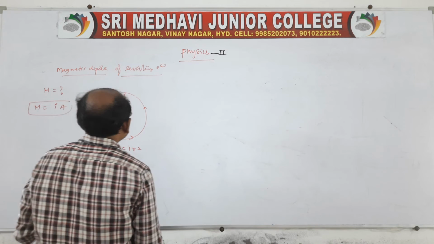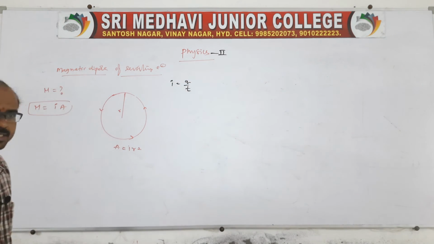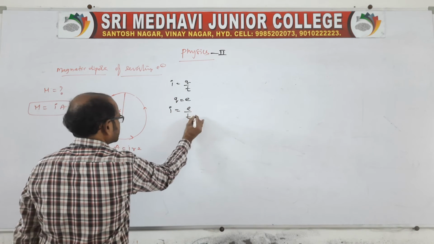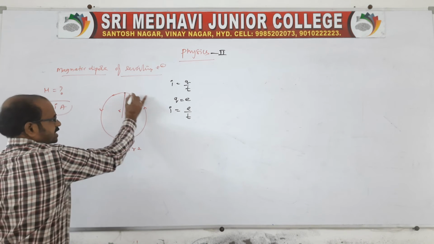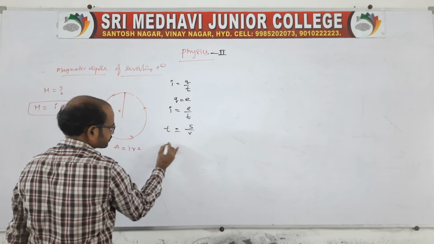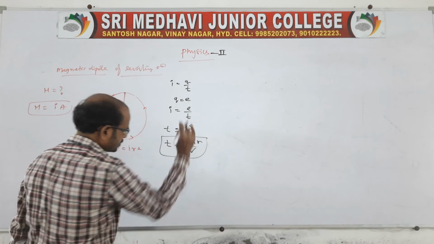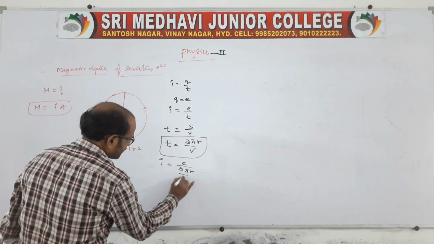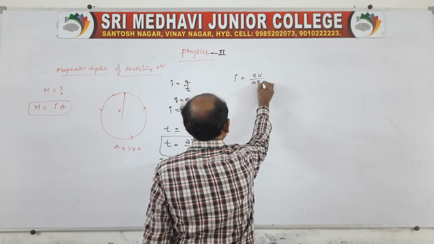For this purpose, I is equal to Q by T. Q is the charge of the electron, say e. So I is equal to e by T. Here T is the time for the electron to complete one rotation around the circumference of the circle. Time is equal to distance by speed, and distance is 2 pi r, so T is 2 pi r by v. Now I is equal to e by (2 pi r by v), so current is equal to e v by 2 pi r.